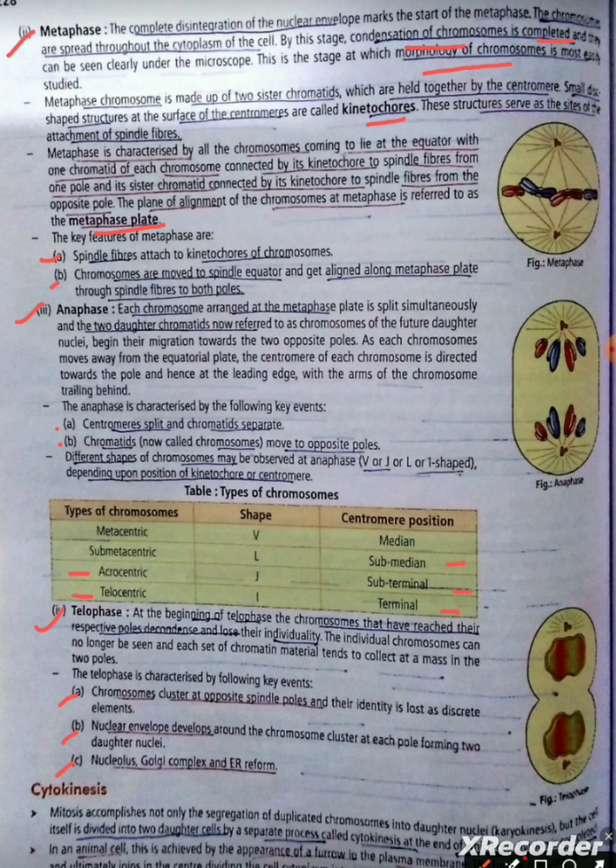Cytokinesis. Mitosis accomplishes not only the segregation of duplicated chromosomes into daughter nuclei, karyokinesis, but the cell itself is divided into two daughter cells by a separate process called cytokinesis, at the end of which cell division is completed. In an animal cell, this is achieved by the appearance of a furrow in the plasma membrane. The furrow gradually deepens and ultimately joins in the center, dividing the cytoplasm into two.